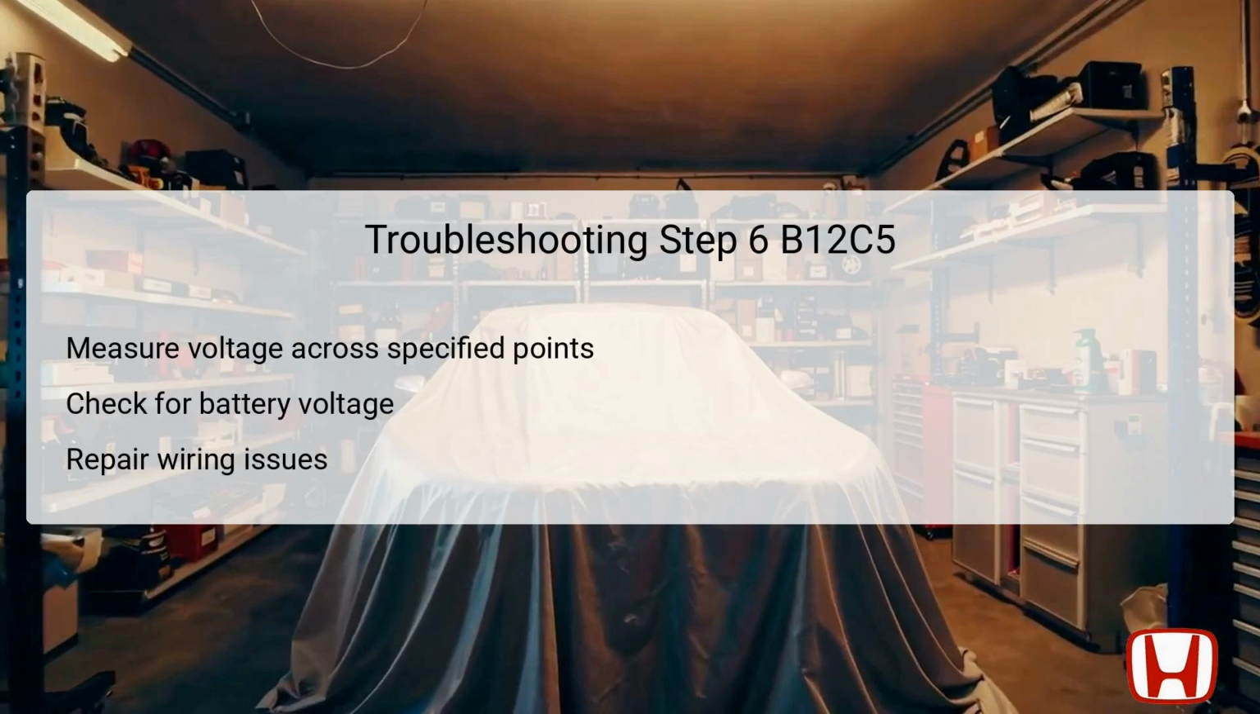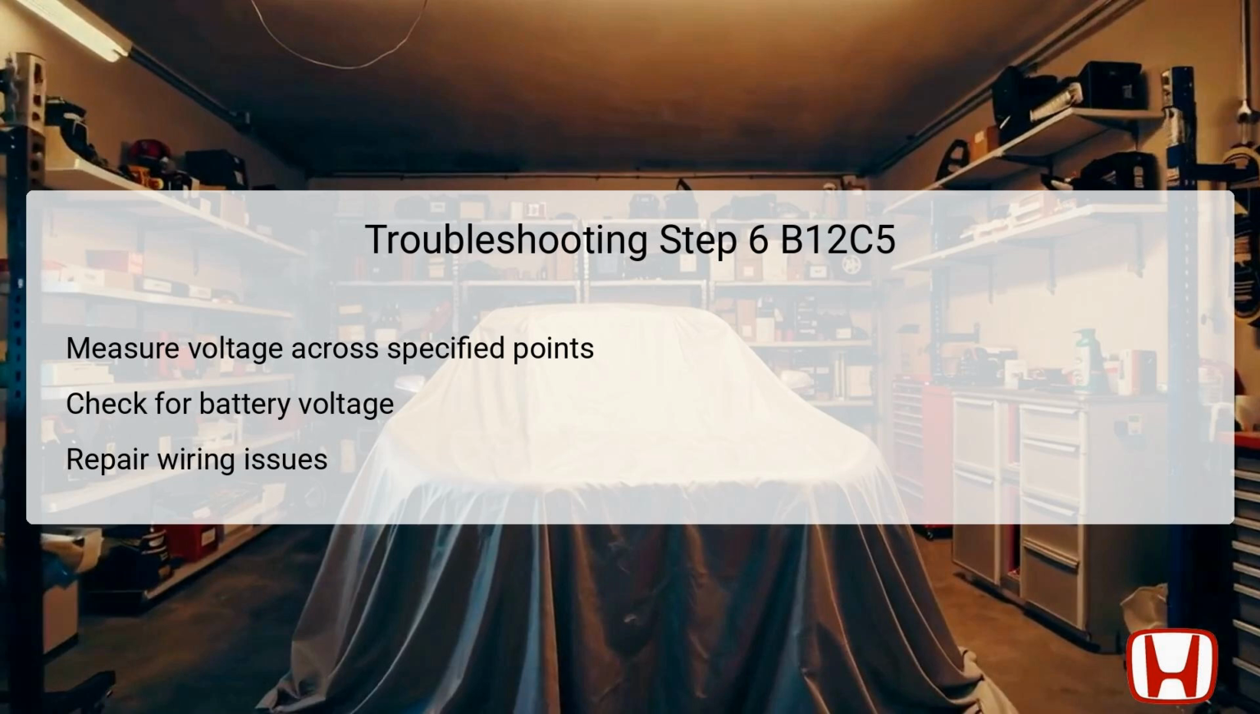The final troubleshooting step for DTC B12C5 involves checking the voltage on the plus B smart line. To do this, measure the voltage at specific test points, female terminals number 5 of the start-stop switch connector and body ground, while the vehicle remains in off-lock mode. This step is essential to determine if battery voltage is reaching the switch.